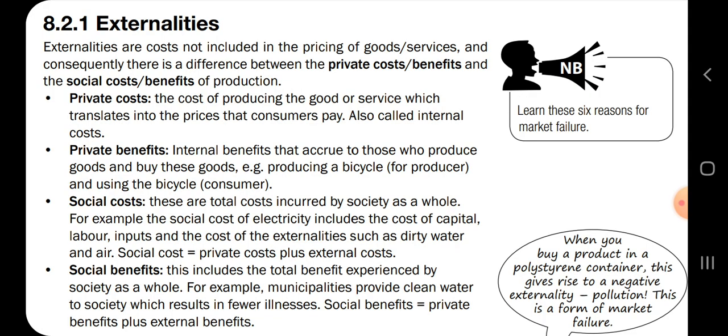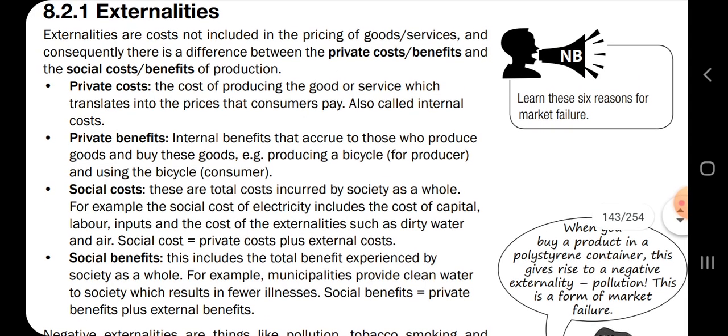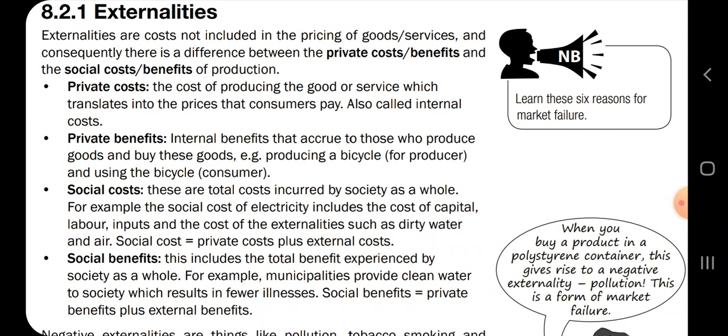Okay, so what happens is that we will have costs like water, we can have costs like electricity, we can have costs that are not directly involved in the product. Okay, so we can say those costs are externalities because they are not involved in the production of the product directly. So inside externality, as a cause of the market to fail, we have something that is called private costs.